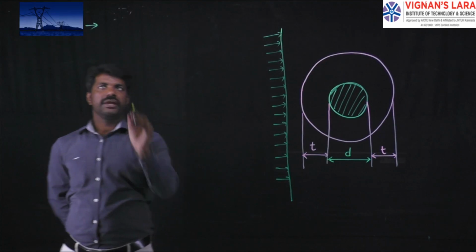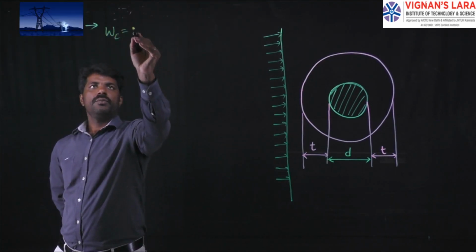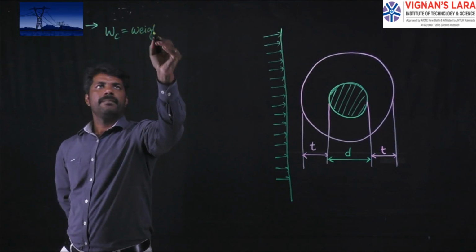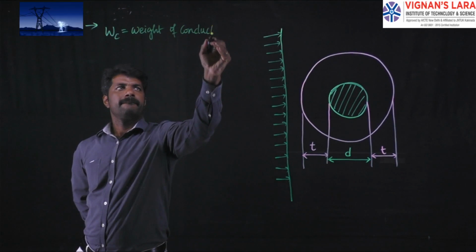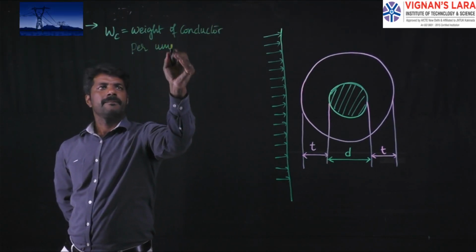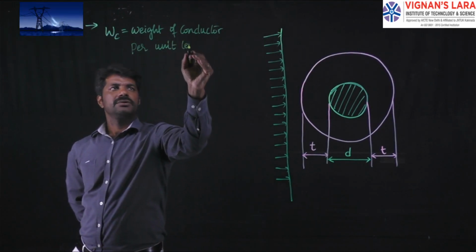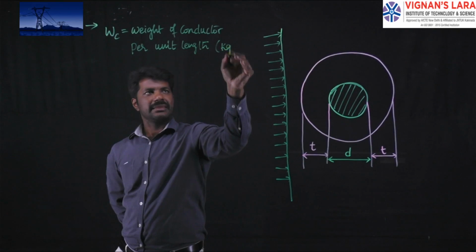So we know in general Wc is equal to weight of the conductor per unit length, whose unit will be kg per meter length.